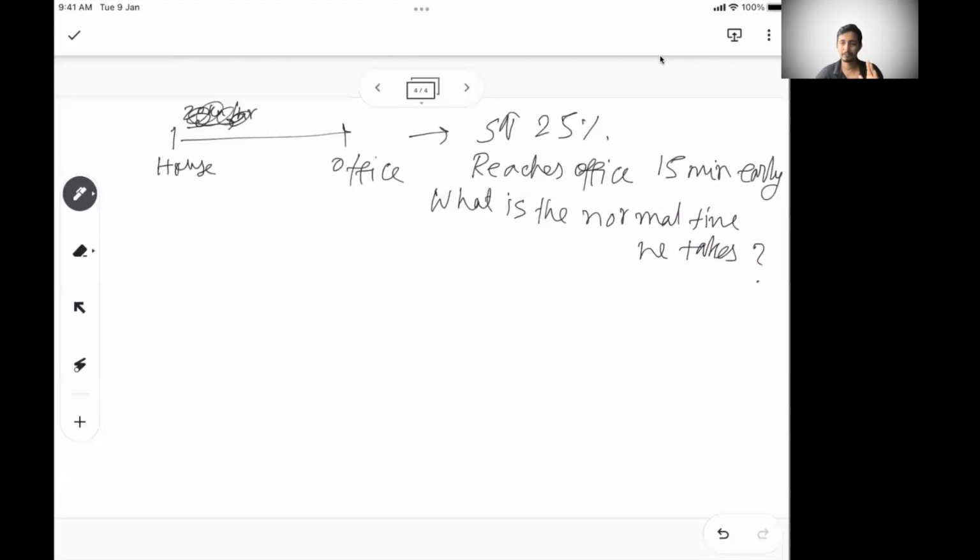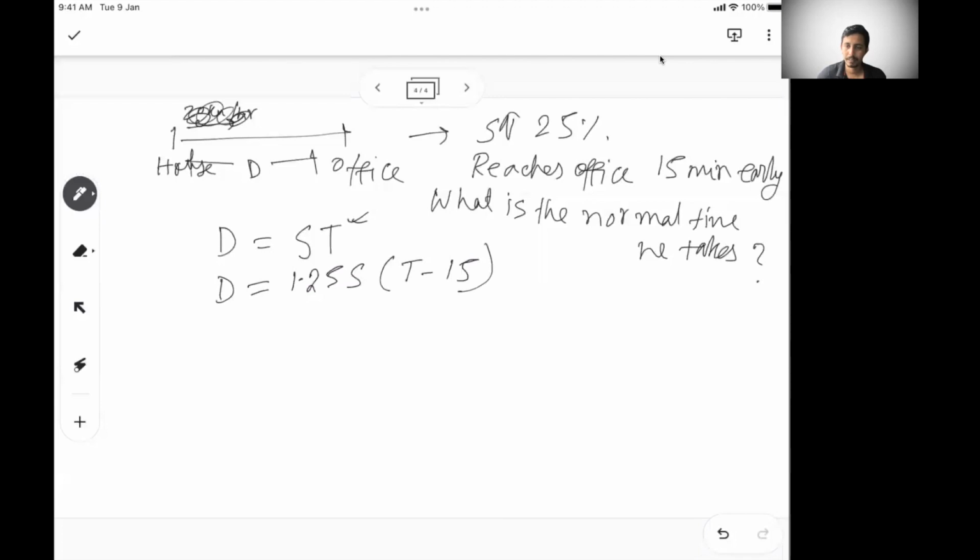Now, we have seen two ways. First, let's say the distance between office and house is D. His normal speed is S, and he takes T time. So we have to find this value T, but let's say this is one equation. The other equation: we know the distance will remain constant. Your speed has increased by 25%, so 1.25 S, and the time is reduced by 15 minutes, so this is T minus 15, right?